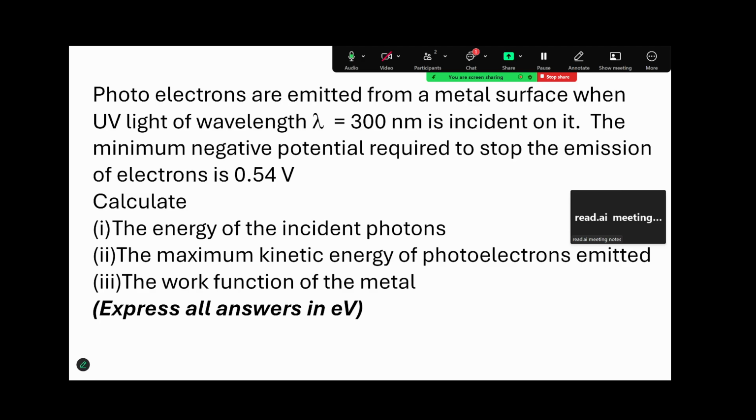Maximum kinetic energy of the emitted photon will be equal to half mv square, should be equal to E into stopping potential. So 1.6 into 10 raised to minus 19 into 0.54. So once you get that, then you can subtract the 2 to get work function.